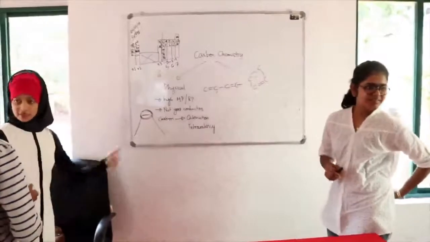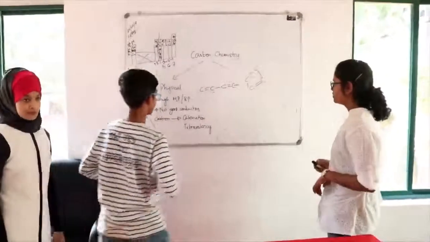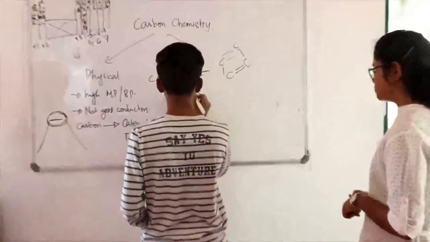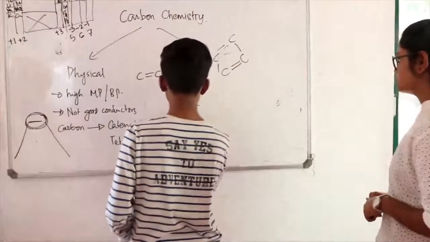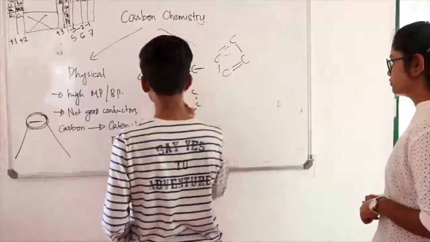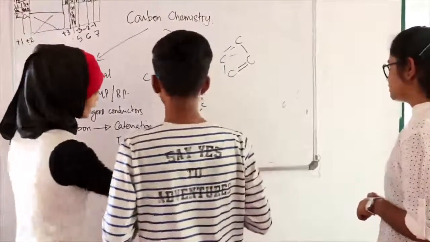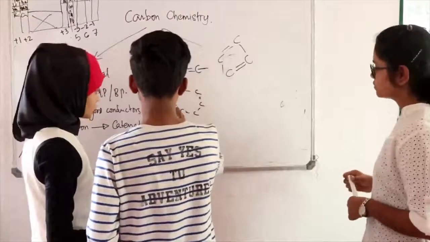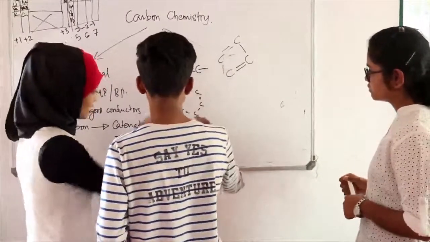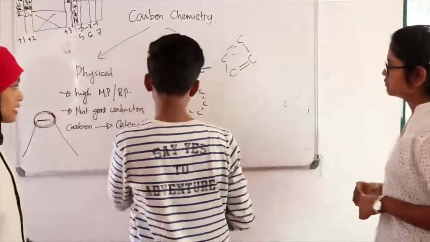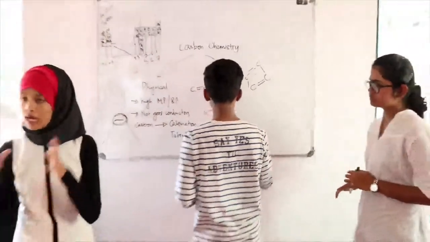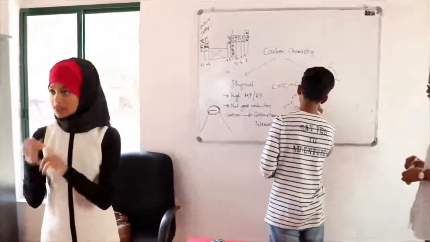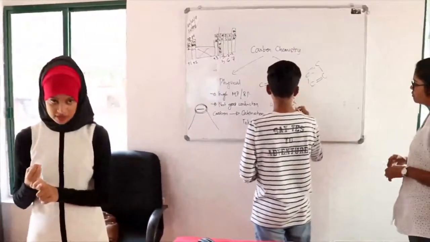Okay, benzene has 6 carbons. Draw. Yes, exactly. So what about hydrogens? Will any of these have hydrogens? Yes, there'll be a hydrogen there. How many? Draw the hydrogens too. Look at it properly and draw all the hydrogens. You don't need to know how the structure looks. All you need to know is that there are alternate double and single bonds and it has 6 carbons.